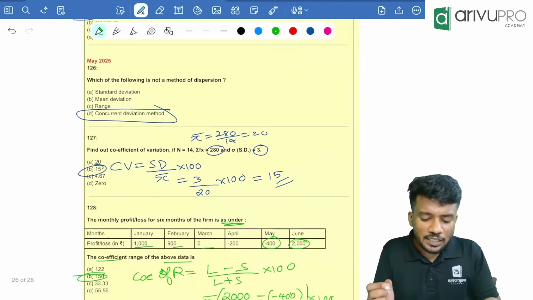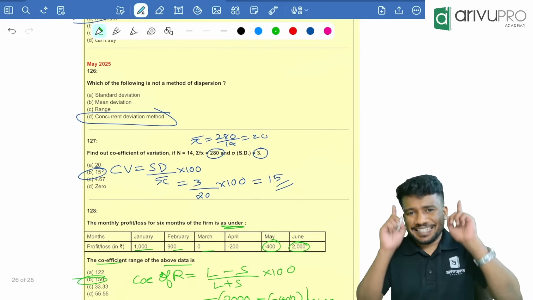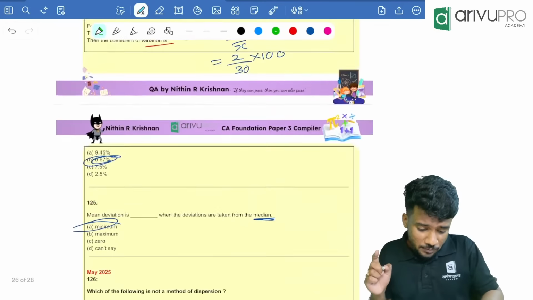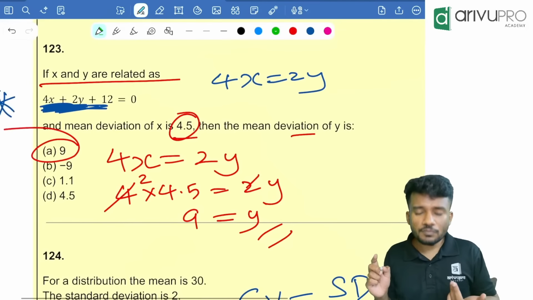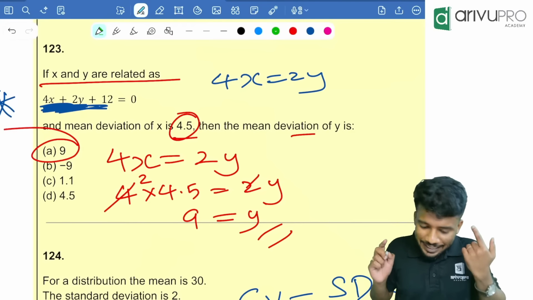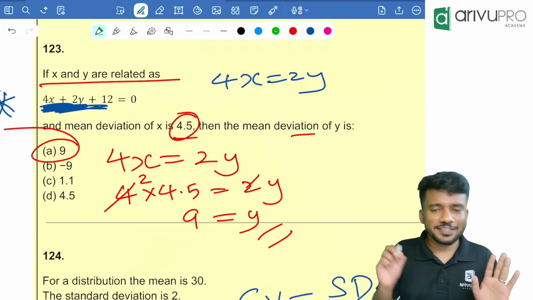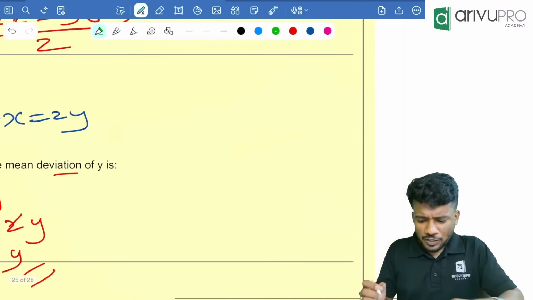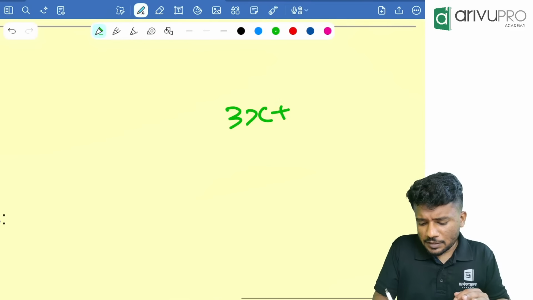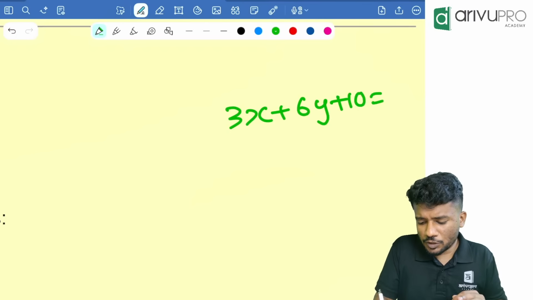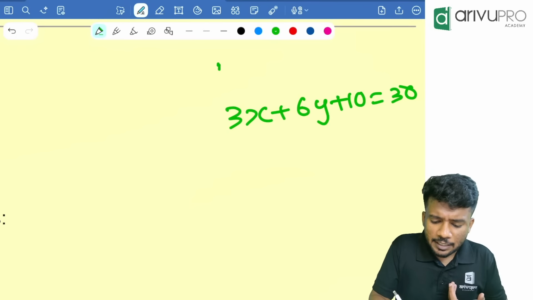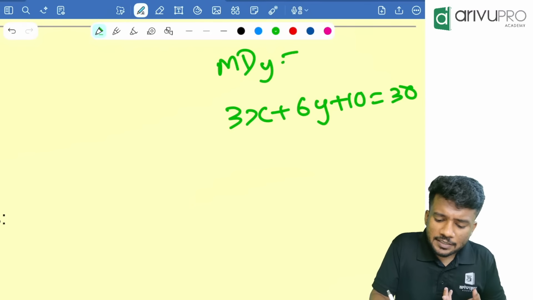So when are we ignoring negative sign? People, whenever we are dealing with questions like this, whether it is in the case of dispersion, you can directly always write 4x is equal to 2y. Okay. If the question was like this, 3x plus 6y plus 10 is equal to 30, and they are telling that mean deviation of y is equal to 3.